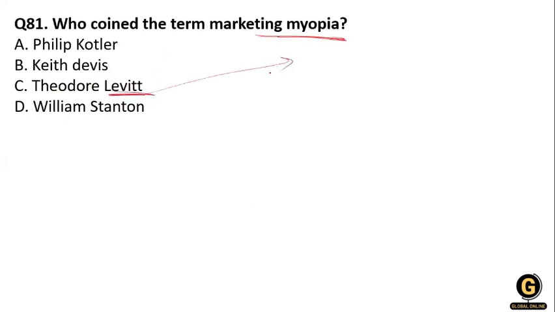Levitt was a professor, and in 1960 he wrote an article by the same name, republished in 2004. So marketing myopia was published because he coined the point, that is marketing myopia. Clear?